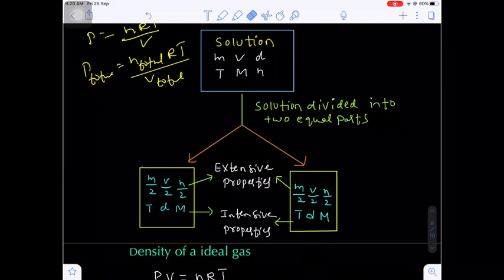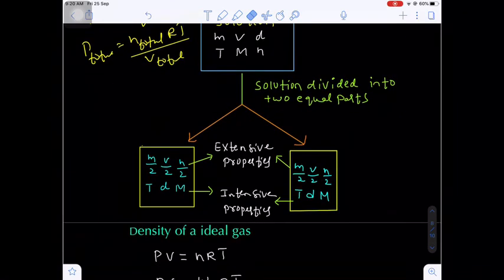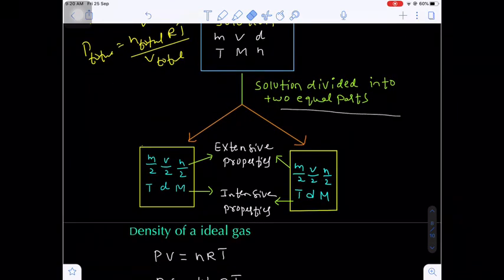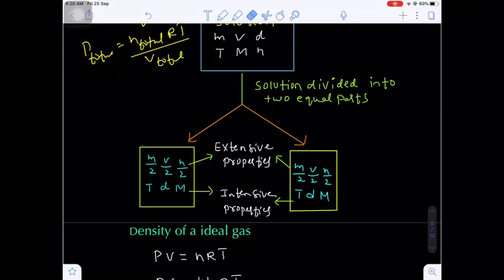The solution has mass m, volume V, density D, number of moles of solute n, molarity capital M, and the temperature of the solution will be T. Now what I am doing here, the solution is divided into two equal parts. Let's suppose this is solution 1 and this is solution 2.